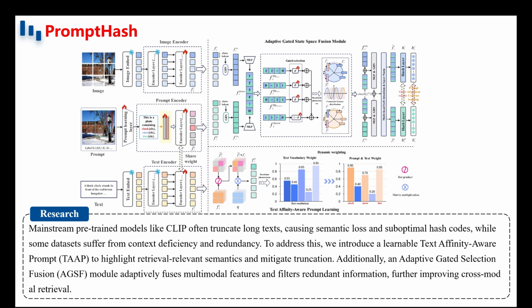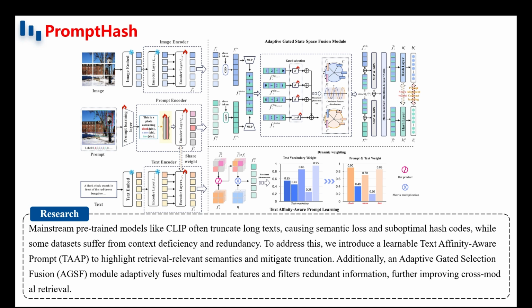To further address the issue of context redundancy and negative information across modalities, we design an adaptive gated selection fusion module. This module integrates the advantages of SSM and transformer architectures with an adaptive gating mechanism, enabling the network to dynamically select and retain beneficial semantic information while filtering out redundant or irrelevant features during multimodal feature fusion.